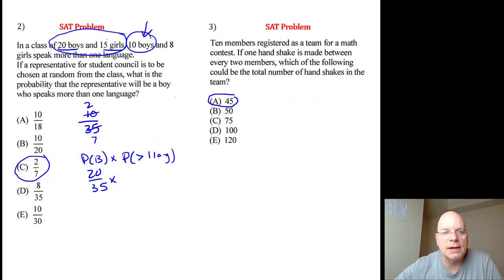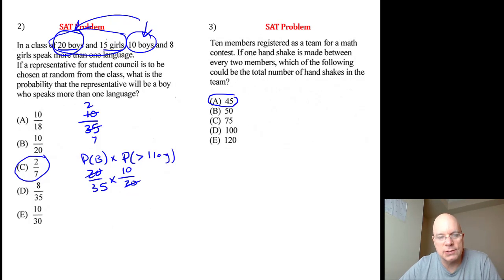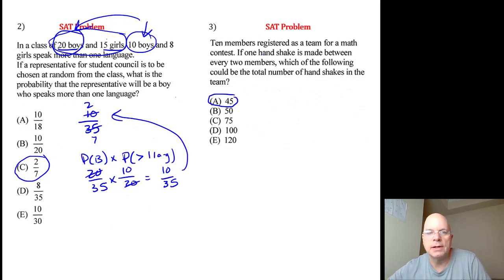Well, 10 of the 20 boys speak more than one language. So you're multiplying by 10/20ths, or 1/2. I'm not even going to show 1/2 because I'm going to cancel the 20/20ths. Recognize that that's one whole. And then I get 10/35, which is what we had before. So it's just a different way of thinking about that.